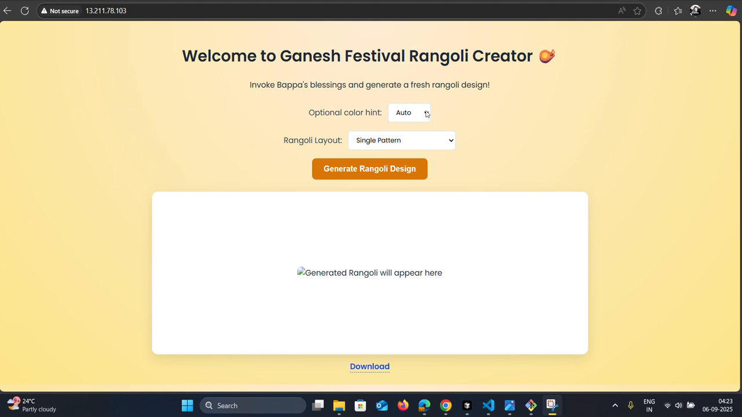Here we can create a Rangoli. We can view multiple color tints: red, yellow, blue, green. We can create a pattern in a single pattern and a traditional square pattern Rangoli. Let's see what pattern it generated for us today.